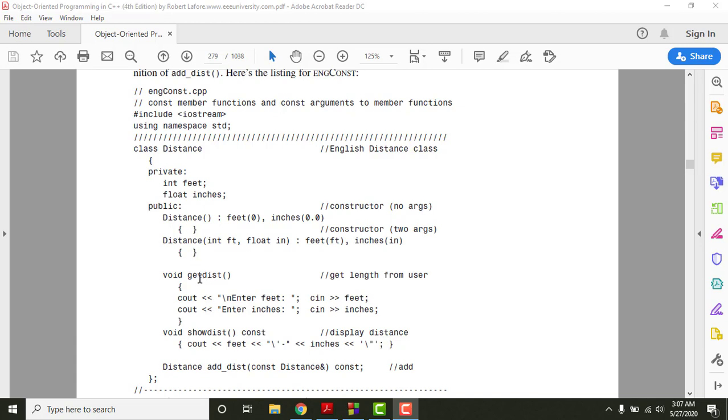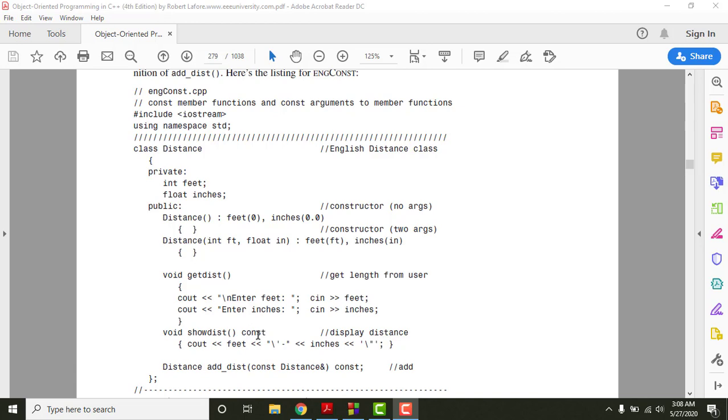Coming to this function here, which is getDistance, this function, whenever called by the object, basically takes values from the user and assigns them. And this function, if you see, showDistance, is basically displaying the value on the output side, and it does no other job. Therefore this function is made constant here. Because this function should not and must not modify the values of data members, and it has nothing to do with the values of data members, hence this function is made constant, right?